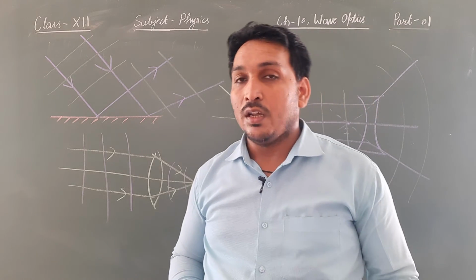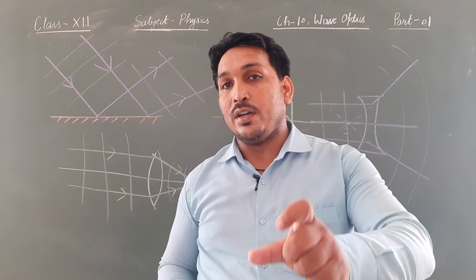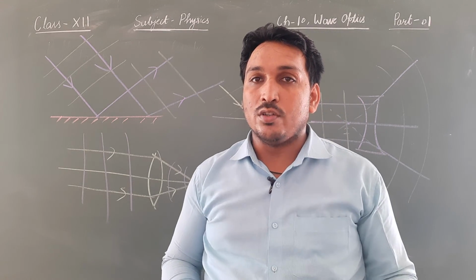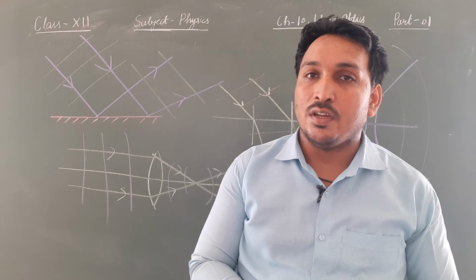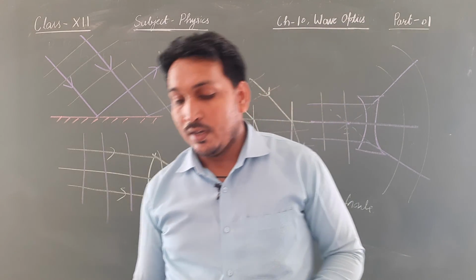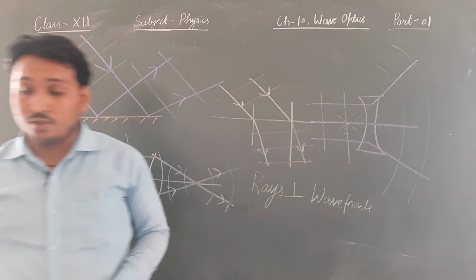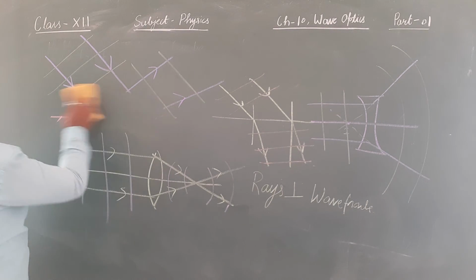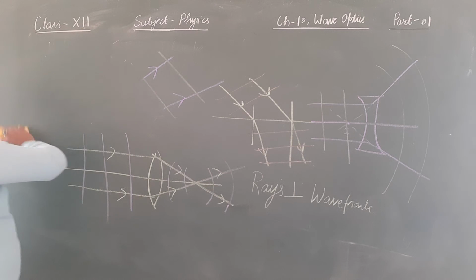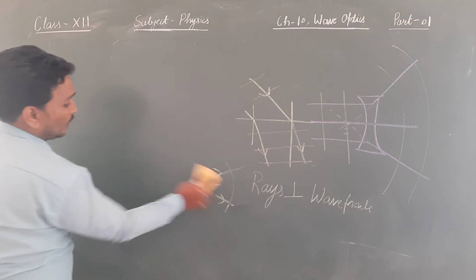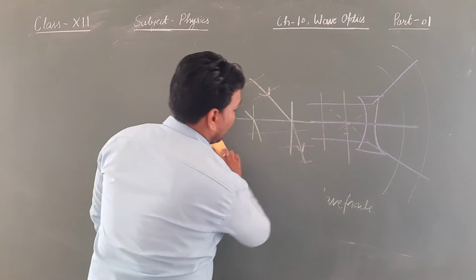So basically, the phase difference between 2 particles which lie on the same wavefront will be 0. Is it clear? This is again one very important point, and it was asked in the board examination also: what is the phase difference between 2 particles which lie on the same wavefront? Obviously the answer is 0. So this is the behavior of a wavefront.